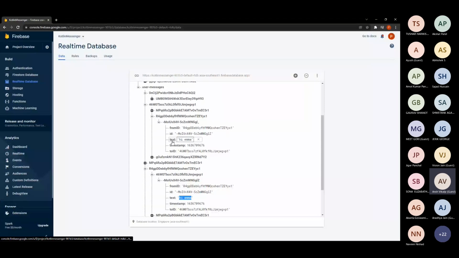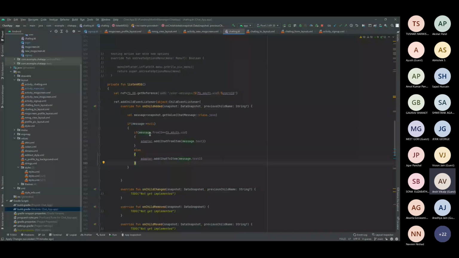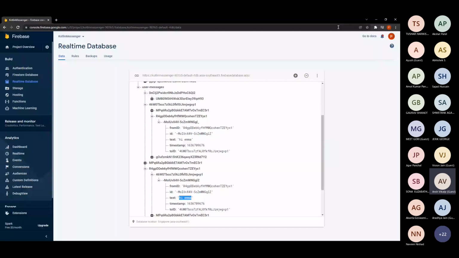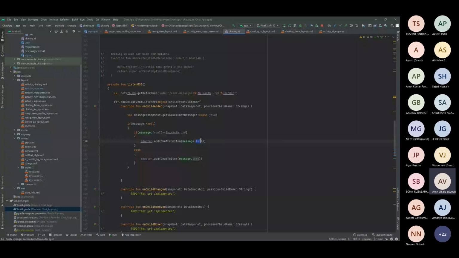So in order to add this text field, you just have to write message adapter dot add, and this is the model class from which we will be extracting the message. Message is the object. This message actually consists of all the fields, that is from ID, text, timestamp, to ID, all inside this particular message object, and from that object I want this particular text field. This is what I'm going to add to this particular adapter, and that's all. This is how the listen message will work.